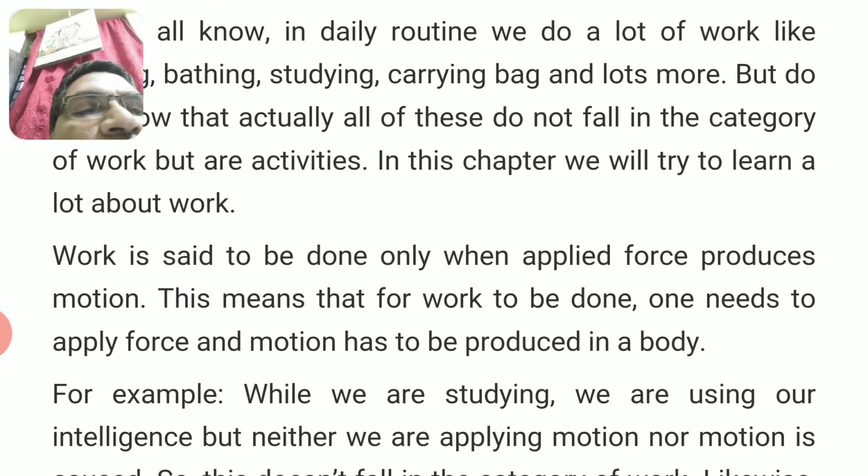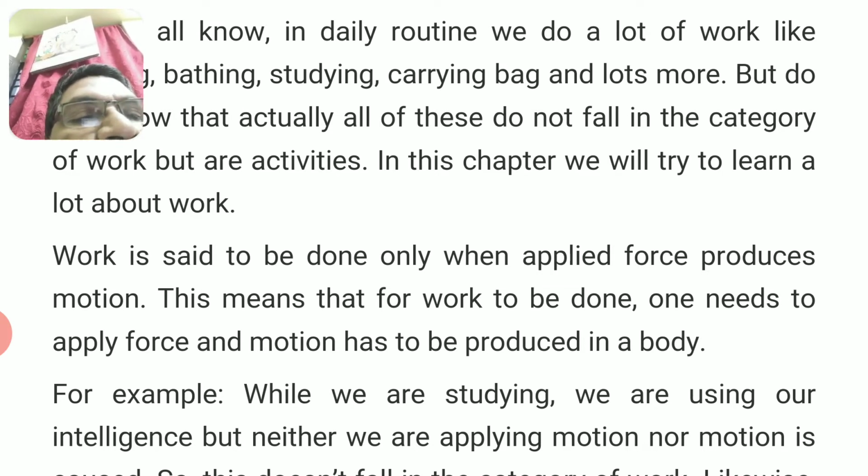Once again, I repeat, when force acts on a body and displaces it to a certain distance, then work is said to be done. So for work to be done, force and displacement are a must. Without displacement and force, work is zero.